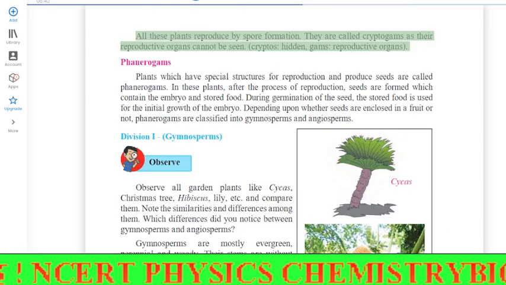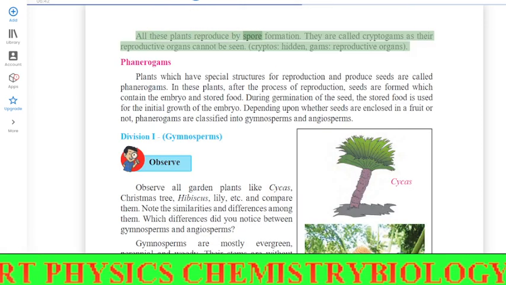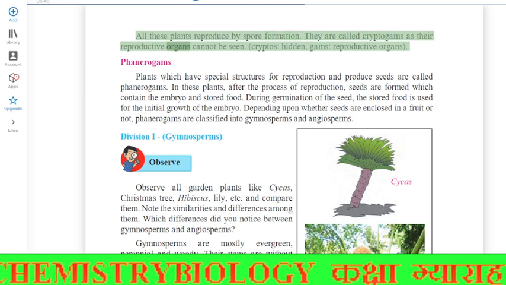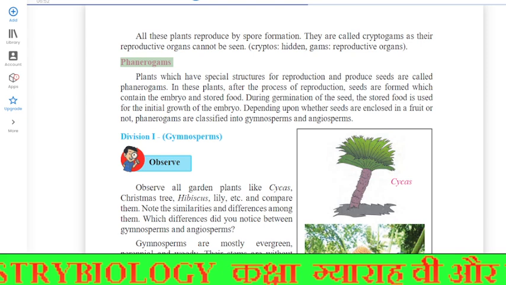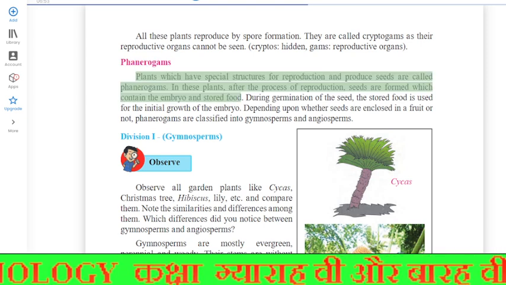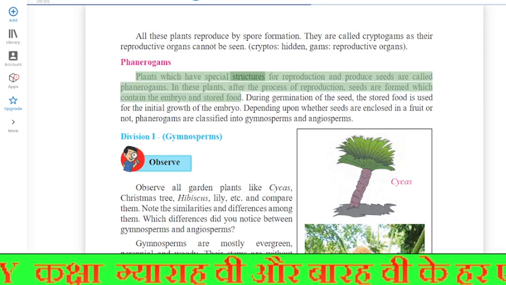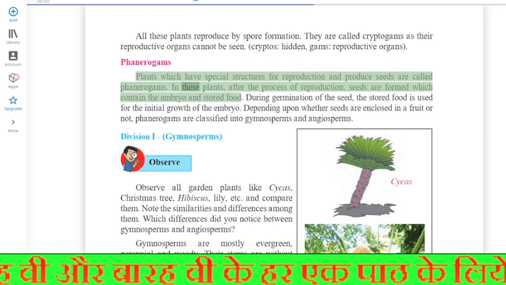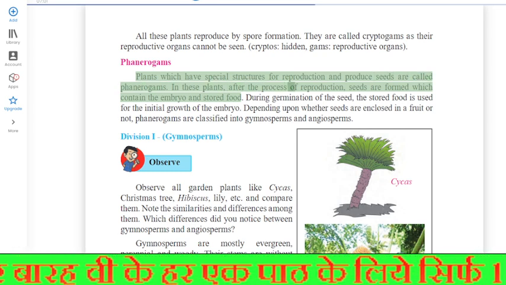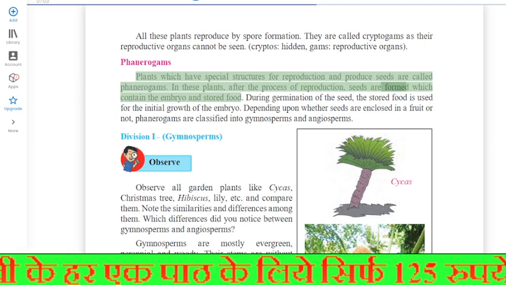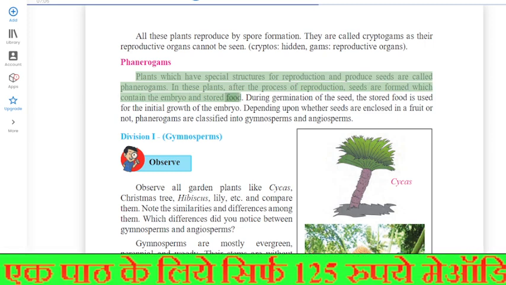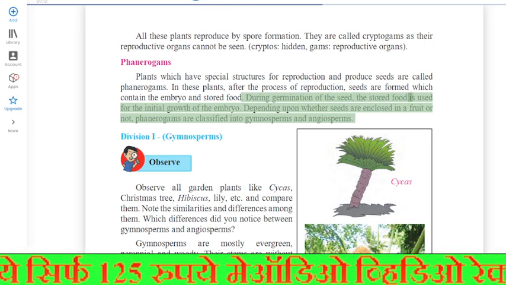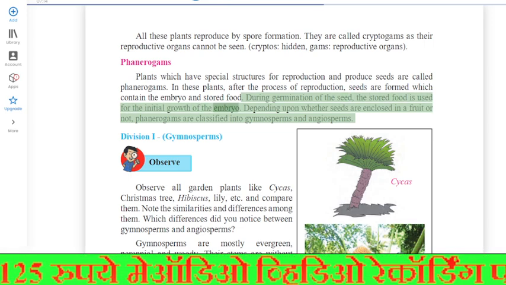All these plants reproduce by spore formation. They are called cryptogams as their reproductive organs cannot be seen. Phanerogams: plants which have special structures for reproduction and produce seeds are called phanerogams. In these plants, after reproduction, seeds are formed which contain the embryo and stored food. During germination of the seed, the stored food is used for the initial growth of the embryo.